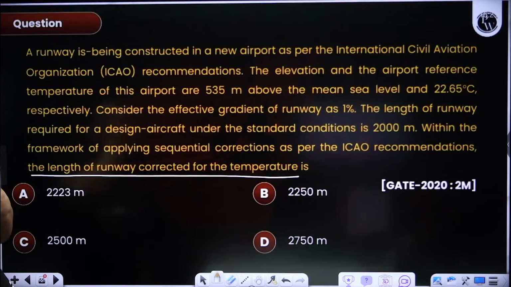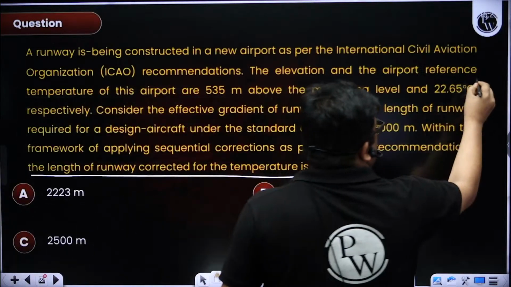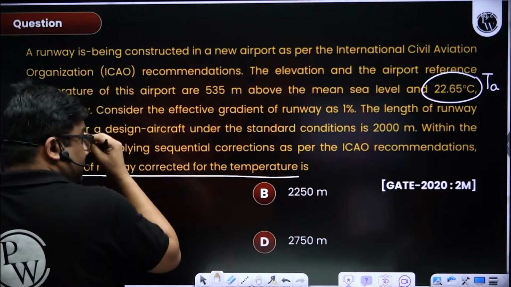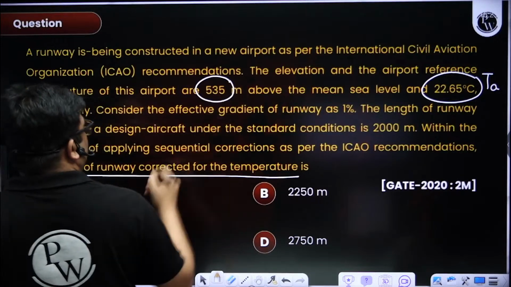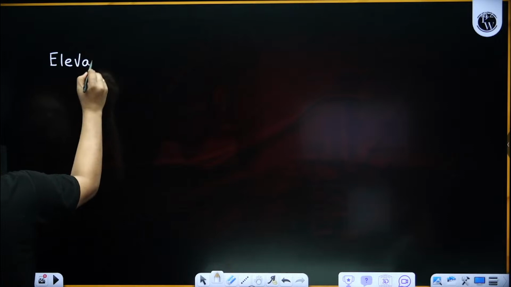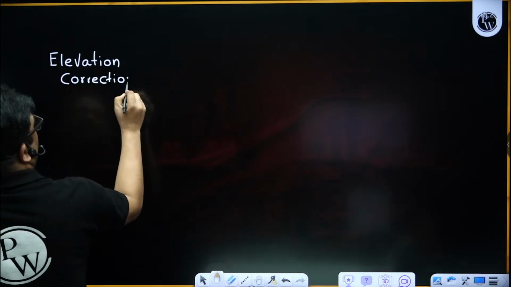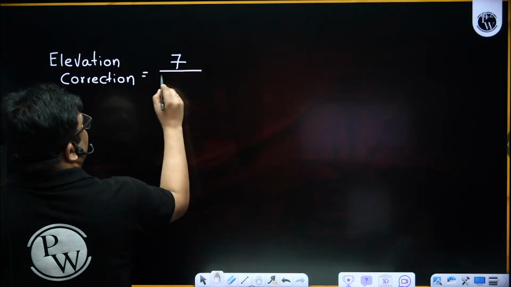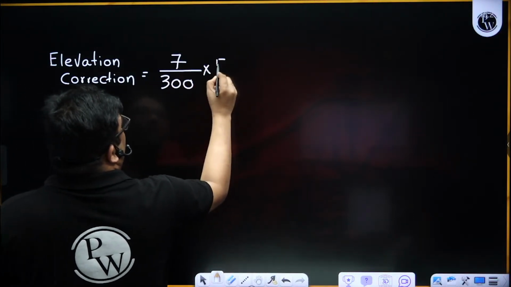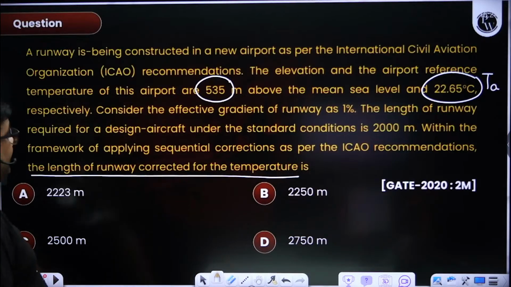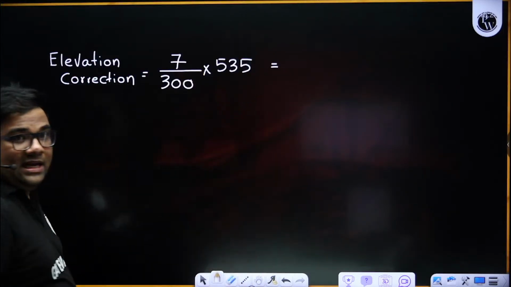Elevation. Airport reference temperature they have directly given, TA. Now elevation is given, so first I have to find out the elevation correction. Elevation correction will be equal to 7 by 300 into 535. How much are you getting? Tell me, this elevation correction, how much are you getting?